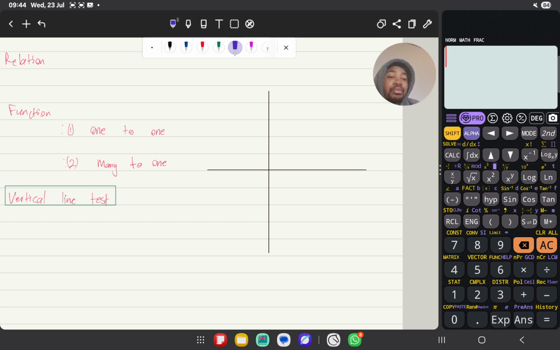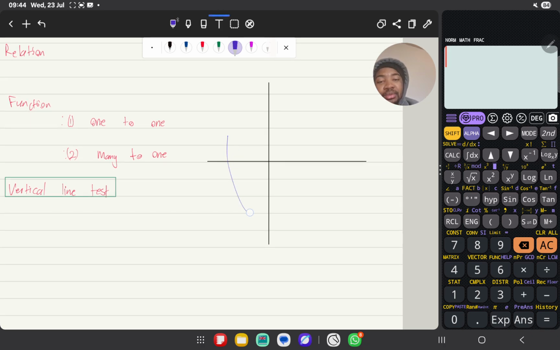A good example is a parabola. You would find that you have a y value here and a y value here, which is 1. But the x value here is 3 and here it's -3. So we have -3 and 3, both different x values, but they are pointing to one y value. That is many to one, and that is also identified as a function.